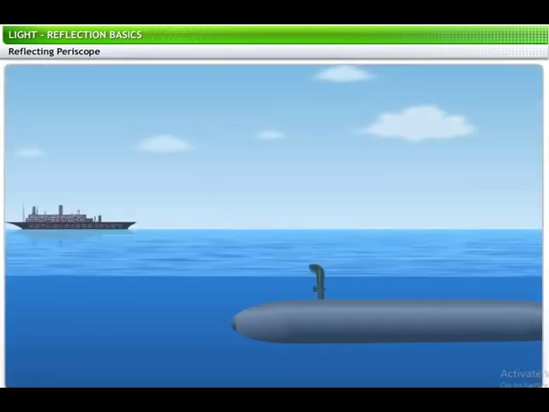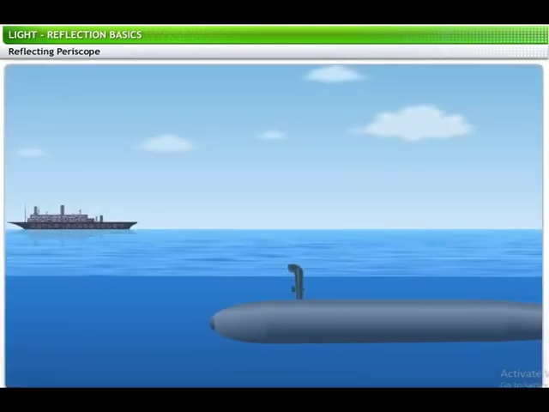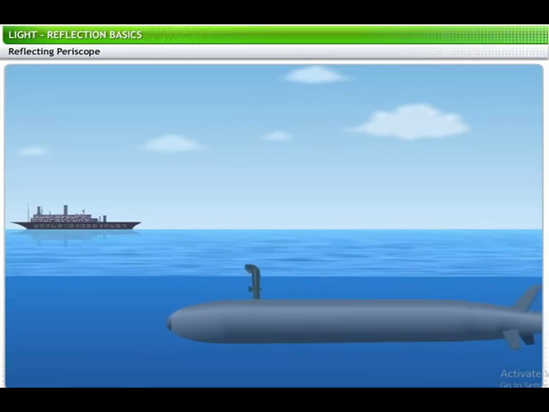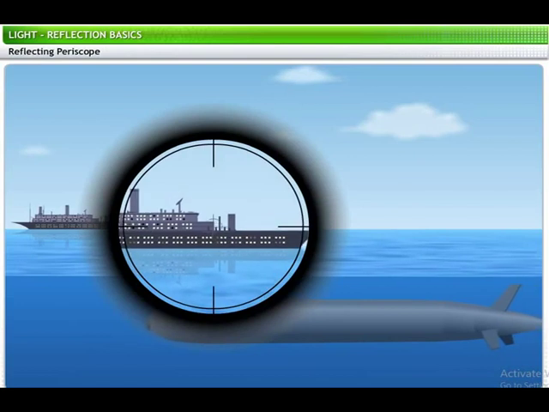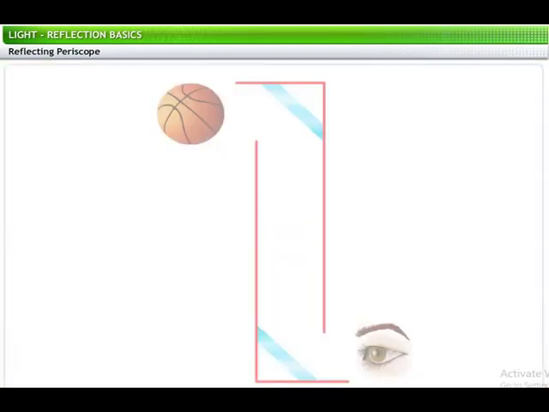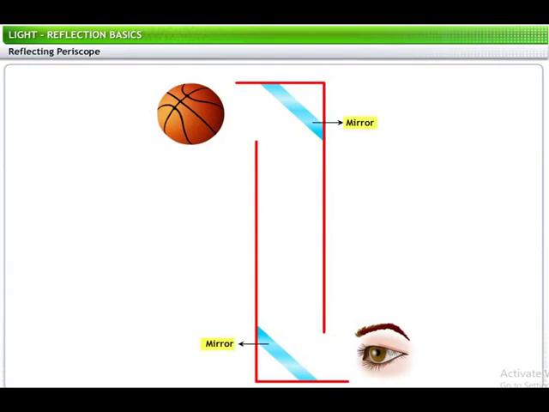Periscope is used in land and sea warfare, submarine navigation, and elsewhere to enable observers to view their surroundings while remaining under cover, behind armor or submerged. A reflecting periscope consists of 2 mirrors to change the direction of light coming from the scene observed. The first mirror deflects the light down through a vertical tube. At the bottom of the tube, another mirror is placed at an angle to reflect the light towards the